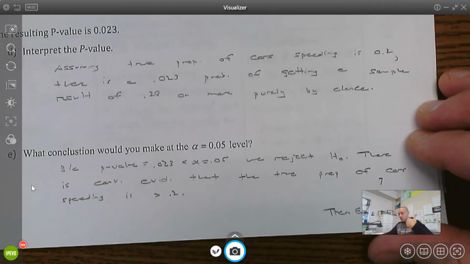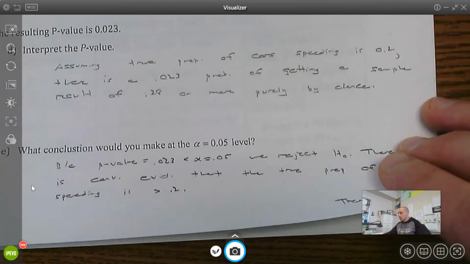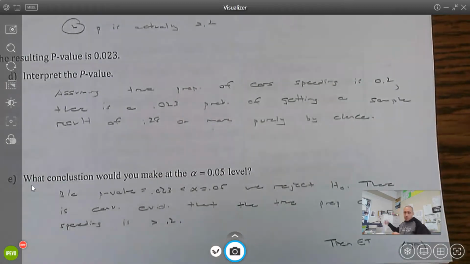So that goes along with what we did on the previous page, just kind of building that structure. And that structure is going to be really important as we continue to move forward in this unit and on to the next units.